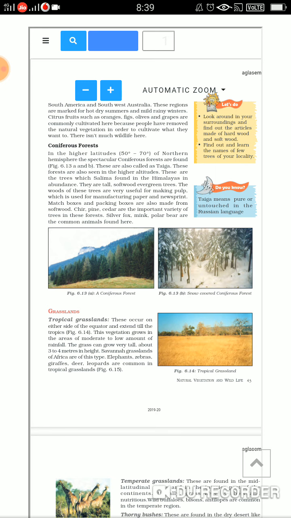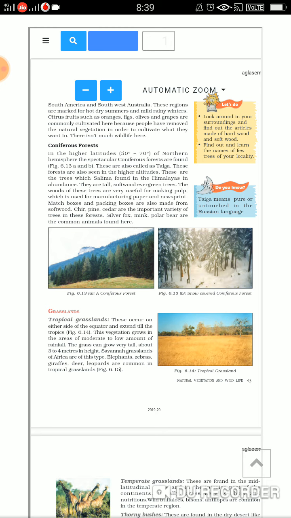Silver fox, mink, and polar bear are the common animals here. Taiga, do you know? Taiga means pure and untouched in the Russian language. Because they are on the height, maybe they are pure and untouched.